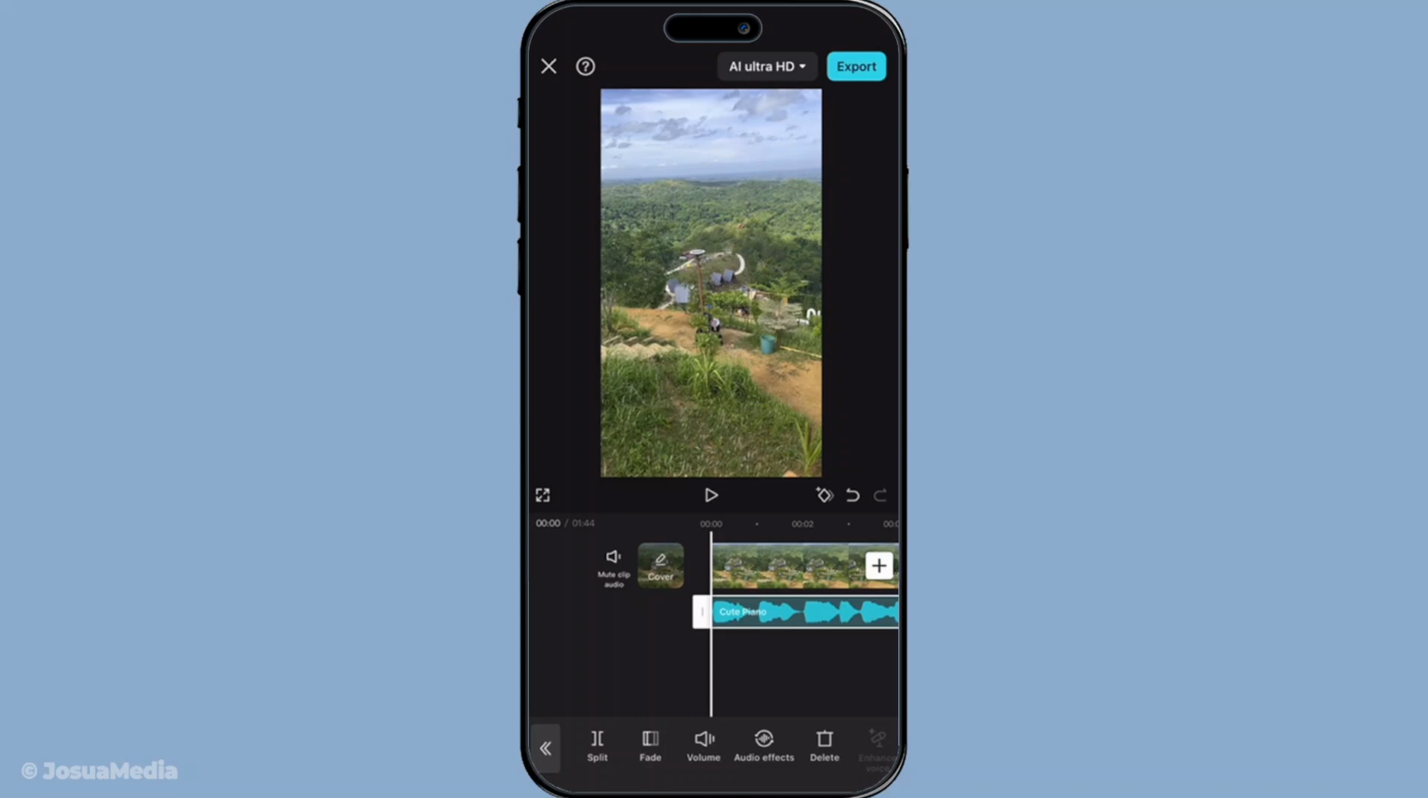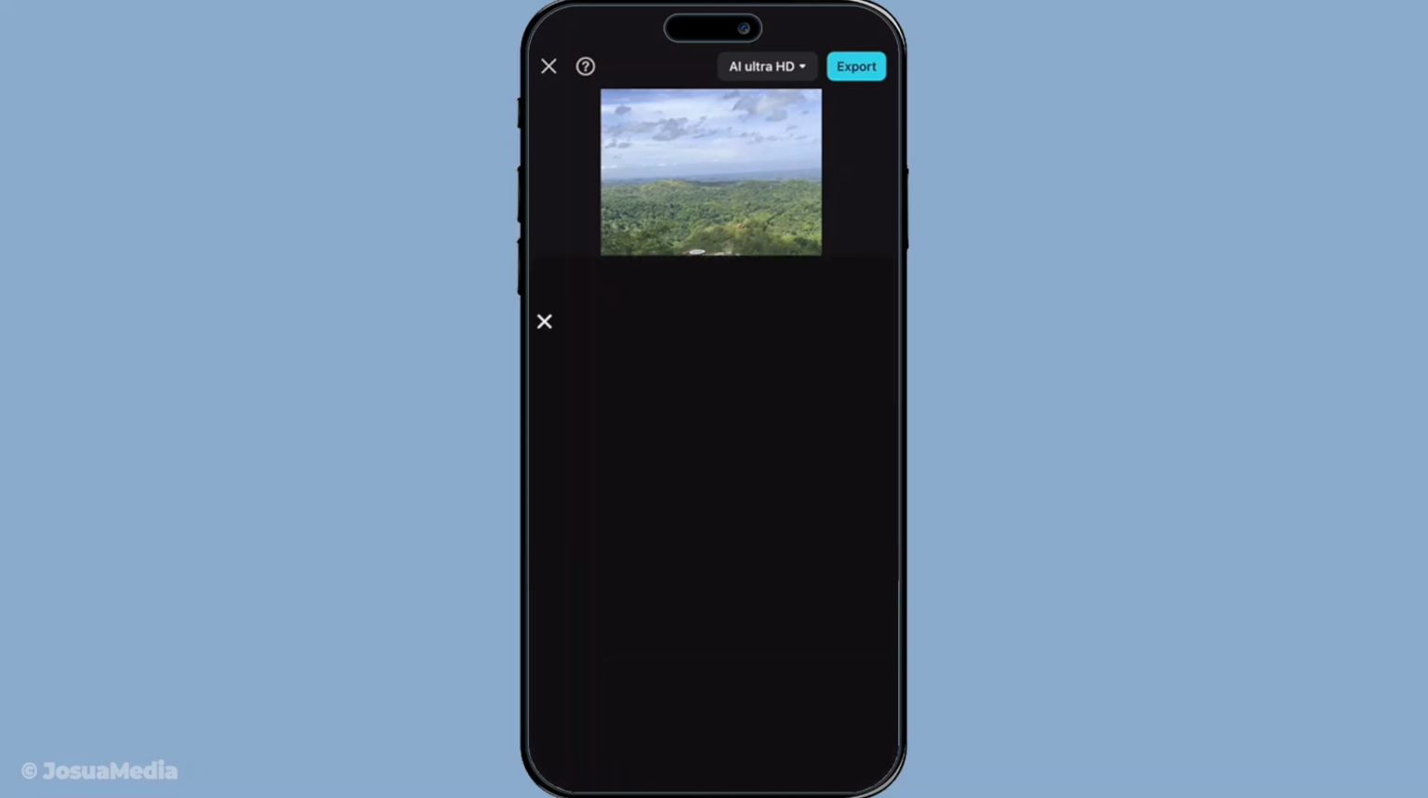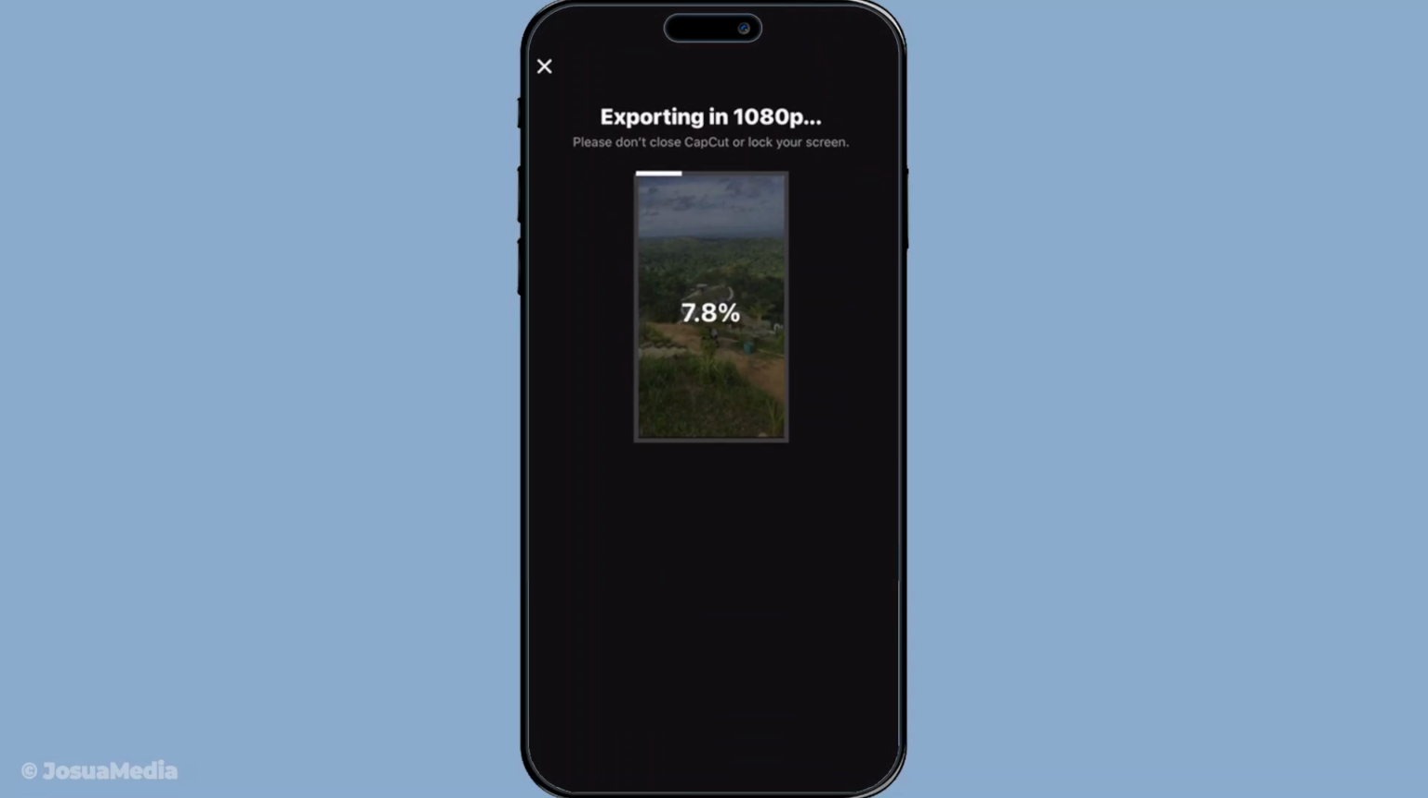Once you're satisfied with how everything sounds, it's time to export your work. Tap on the export button, typically located in the upper right corner. Choose your desired resolution and save the file back to your gallery or share it right from the app.